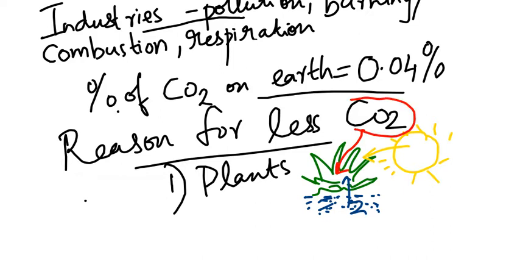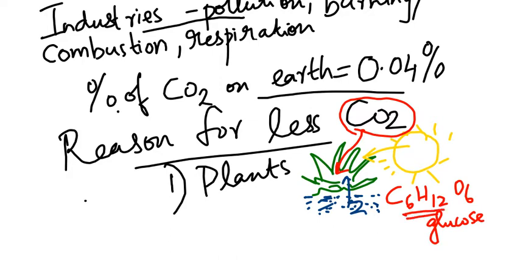After that, they will make C6H12O6, that is glucose. So with the help of the chlorophyll pigment found in the leaf, sunlight, water, minerals, and carbon dioxide, they can make their food. Like this, all the carbon dioxide which is there in the air will get reduced. So if you plant more, less carbon dioxide will be there on earth.